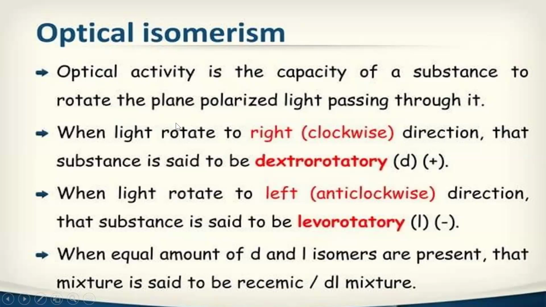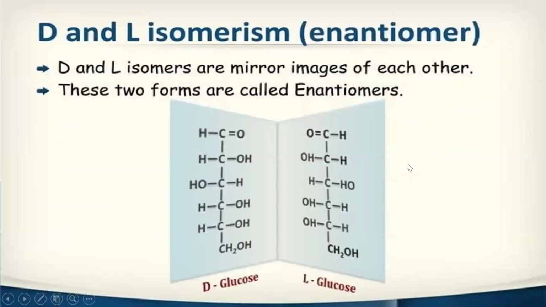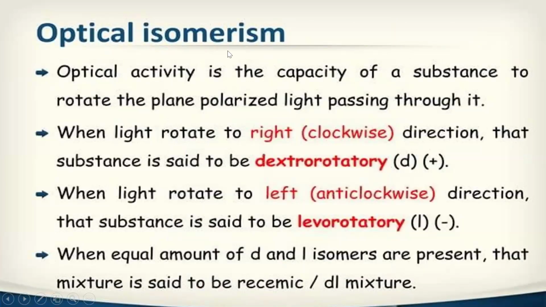When the light rotates to the right, that is the clockwise direction, that substance is said to be dextrorotatory, or you can write d. In enantiomers we use capital D and capital L, but in optical isomerism you are not supposed to use capital D. You are supposed to use small d, or you can write it as plus.